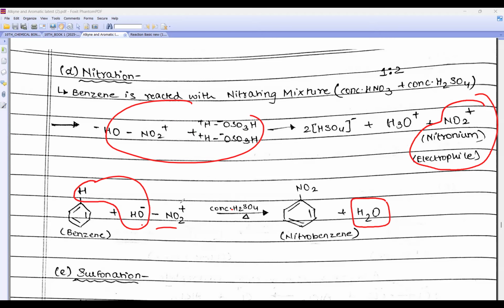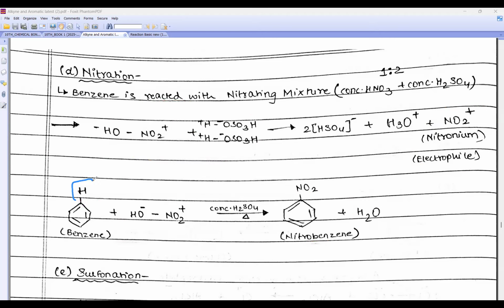Water. And this electrophile will go and attach here. You get nitrobenzene. Zoya, are you there, dear? Hello. H is replaced by nitro group or not? Tell me, dear. Yeah, so whenever hydrogen is replaced by a new functional group, it is an electrophilic substitution.